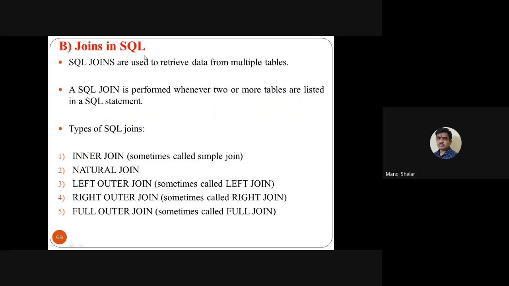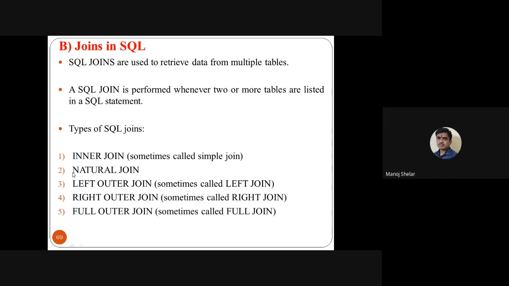Joins in SQL, I think all of you know: inner join, natural join, left outer join, right outer join, full outer join. Inner join means display common elements of both, and here use the on condition. In inner join, the common attribute displays two times. In case there is no common attribute in both tables, inner join is also possible.